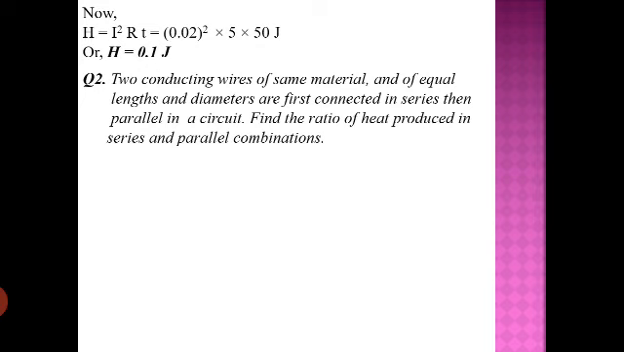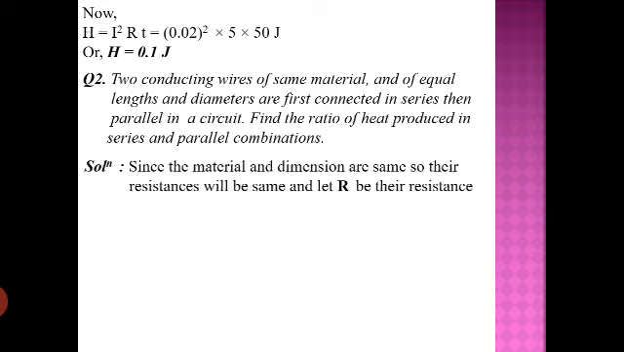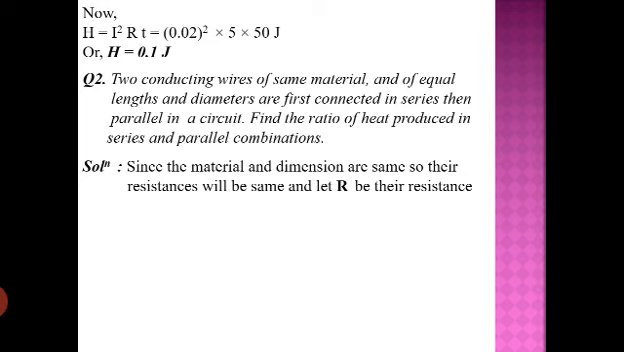When it is given two different conductors of same material and same dimension, it is understood both will have the same resistance because the material is the same and the dimension is also the same, that is same length and thickness. So overall the resistance of both conductors will be the same. Let the resistance be capital R of each conductor.